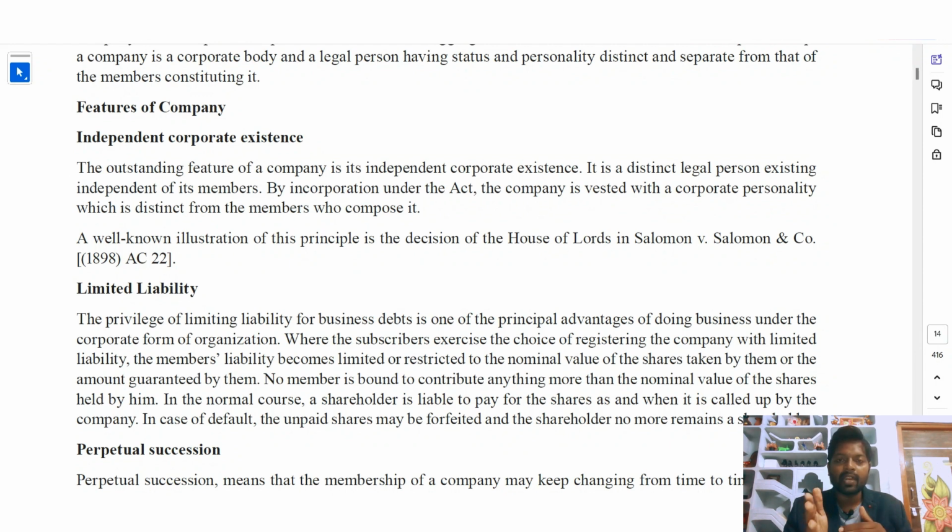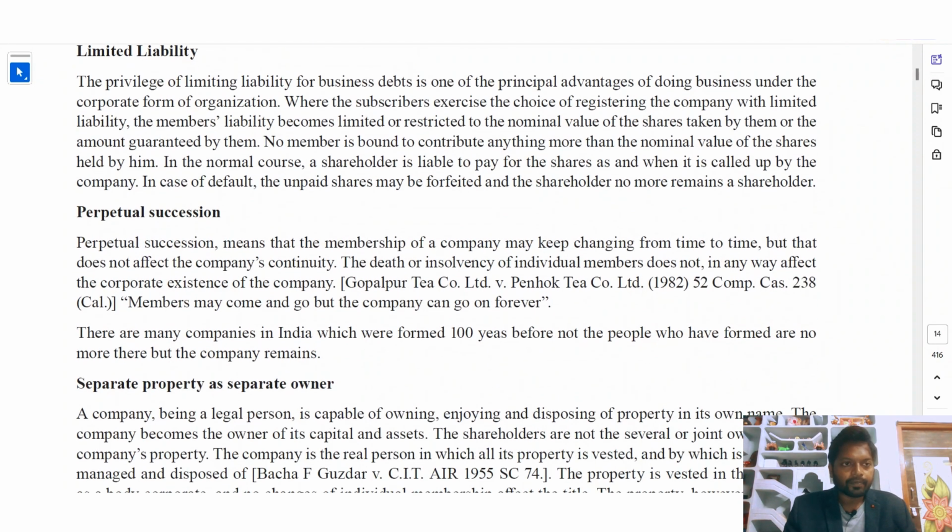Whatever liabilities are applicable to the members do not apply to the company. The members' liability is different from the company's liability. Next feature, limited liability. The privilege of limiting liability for business debts is one of the principal advantages of doing business under the corporate form of organization. So limited liability is one of the main advantages of doing business in company format.